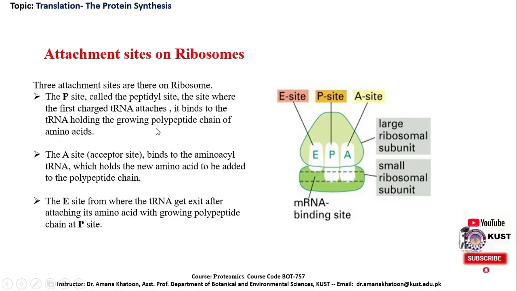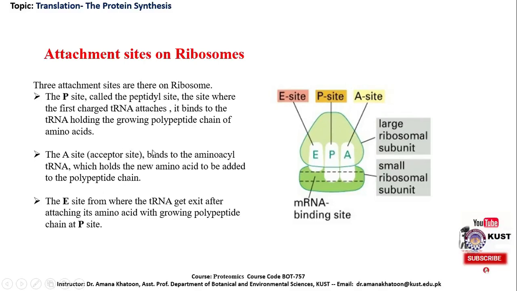So, it's clear from the statement that on the P site, the first initiator transfer RNA with its corresponding initiator amino acid will attach. All the other amino acids after initiation, and their transfer RNAs, will get attached to the A site. However, the first attachment of the initiation complex is on the P site.